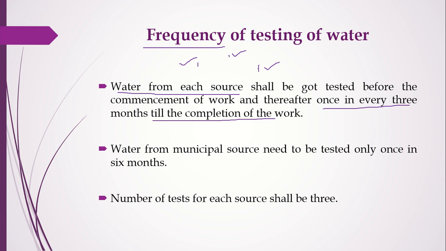Again on March 1st, after every 3 months, you have to test the water from the sources again. If it is from a single source also you should do the same thing. For every 3 months you have to keep checking the standards. Next, if you are taking water from the local municipal source, then you can test it once in 6 months. And the number of tests for each source shall be 3.